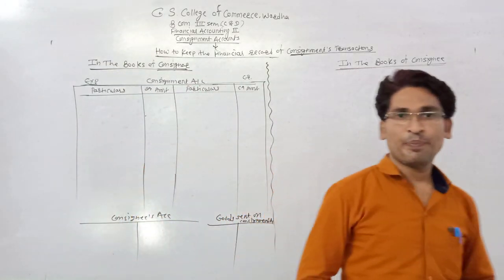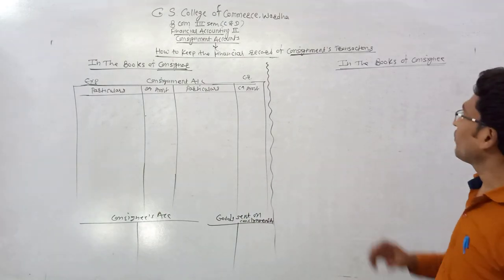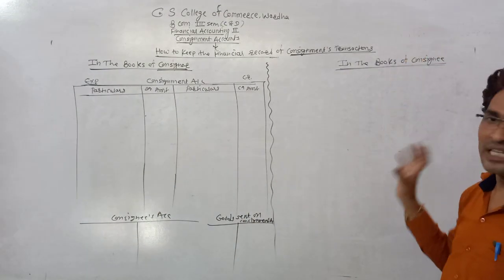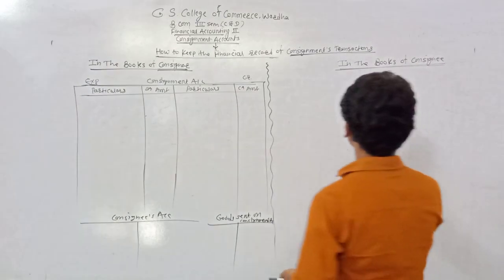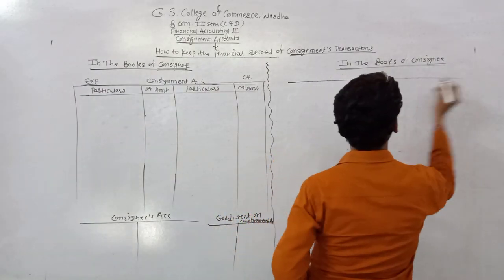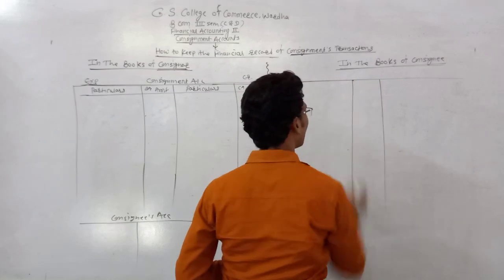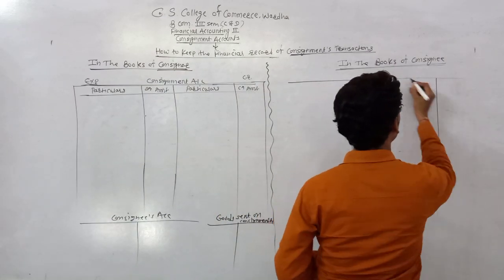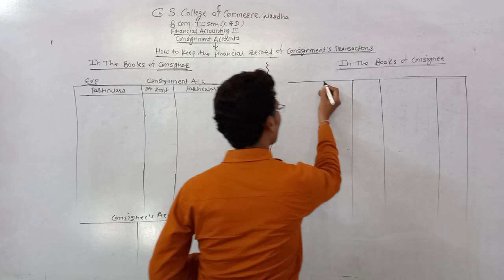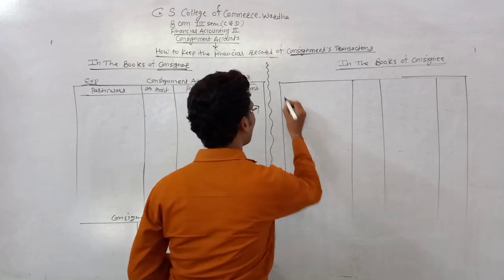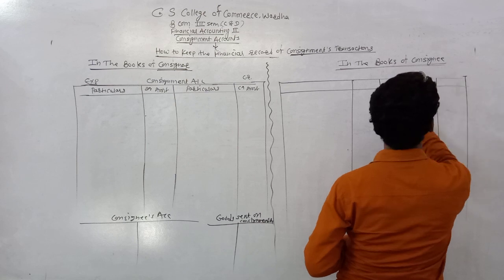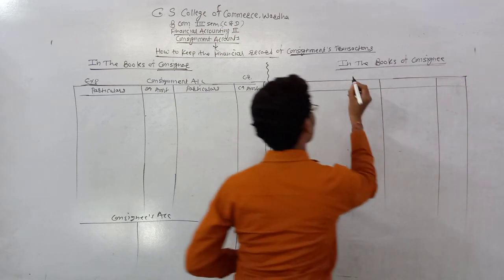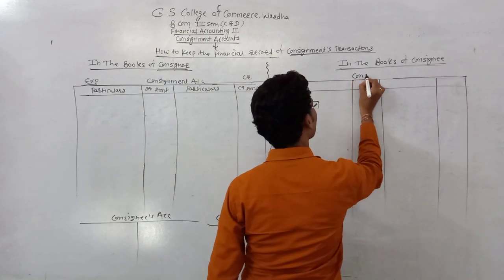The consignee also prepares accounts for keeping the transactions done by itself. First one is the consignor's account.